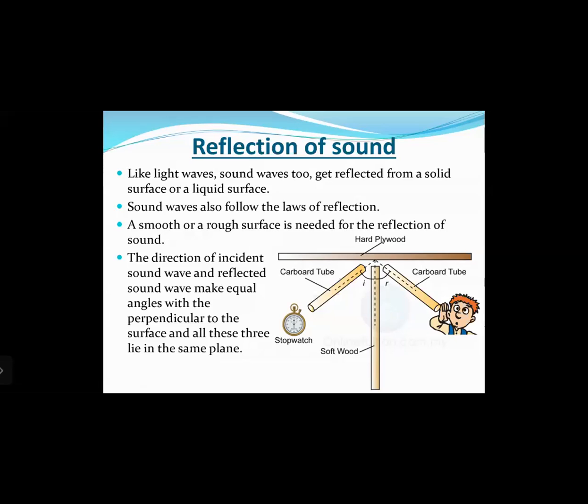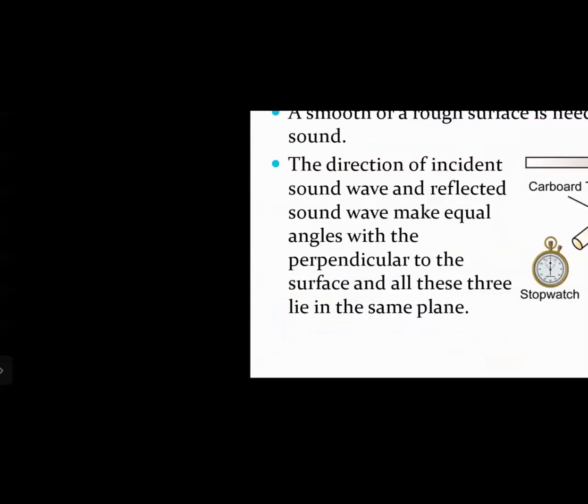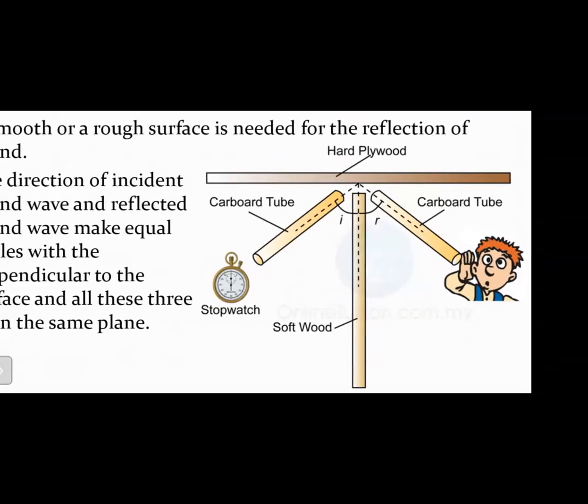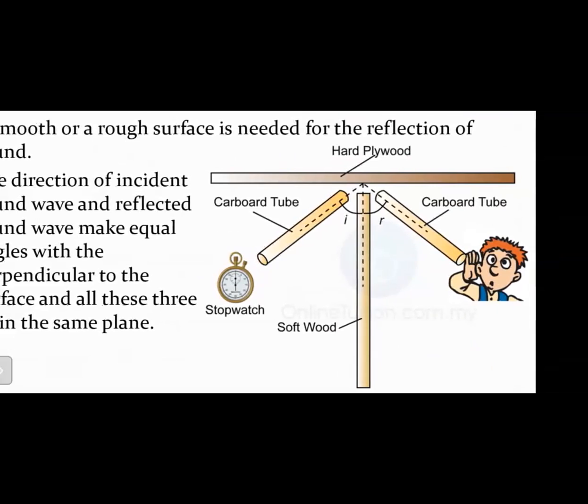Now, if you look at this diagram here, we have a hard plywood surface which acts as a reflecting surface. Placed perpendicular to the hard plywood is a piece of softwood, right? Then, on the left hand side of the softwood, we have a stopwatch, and there is a cylindrical cardboard tube placed in front of the stopwatch, which makes a certain angle with the softwood and the hard plywood, which is i, the angle of incidence.